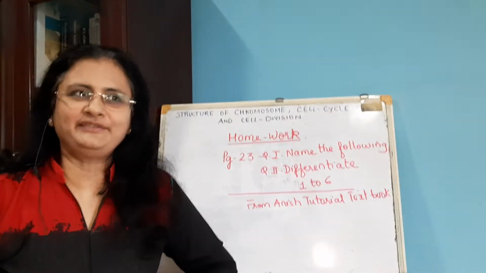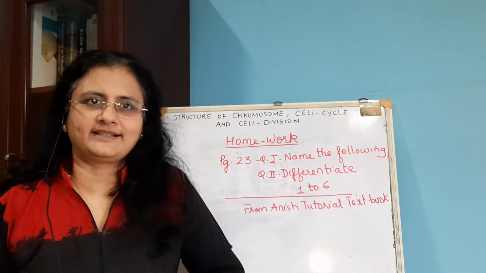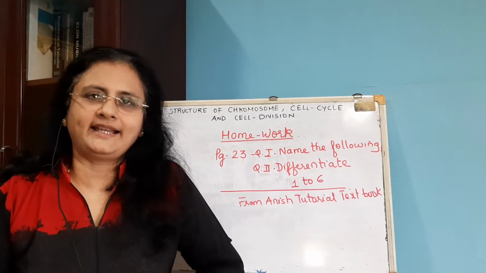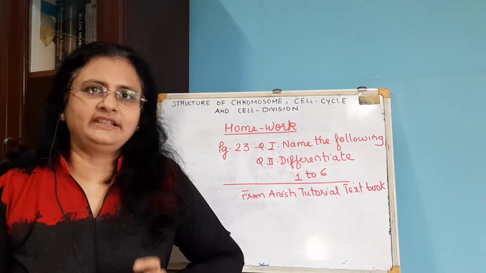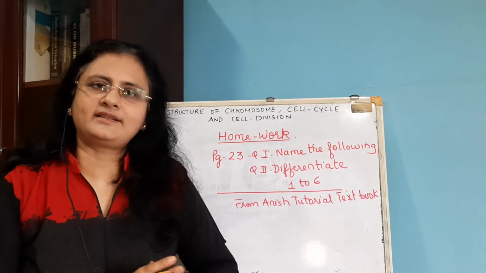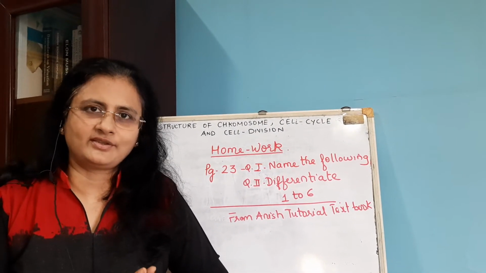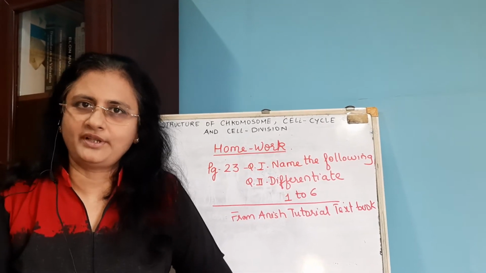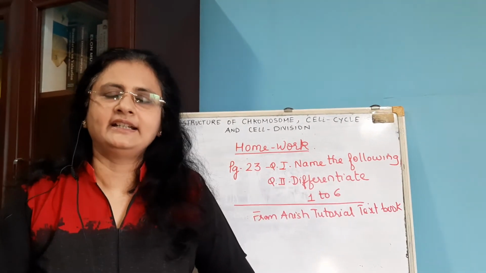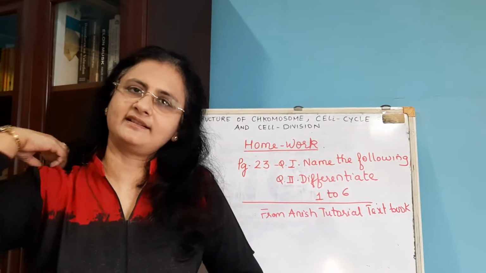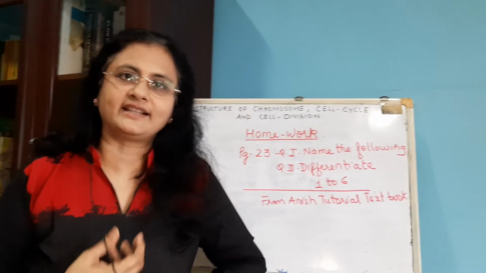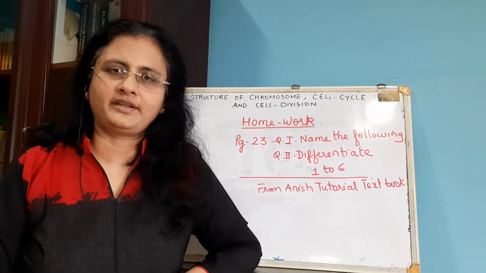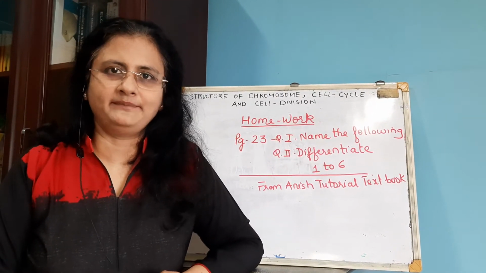So with that we have completed this chapter of cell division and structure of chromosome, that is structure of chromosome, cell cycle and cell division. In the first part we discussed the structure of chromosome. We also saw the different parts of the chromosome and wrote down all the question answers related to that. Then in the second part we discussed the types of cell division and significance of cell division. The stages of mitosis are very important. Practice all diagrams by drawing them neatly.